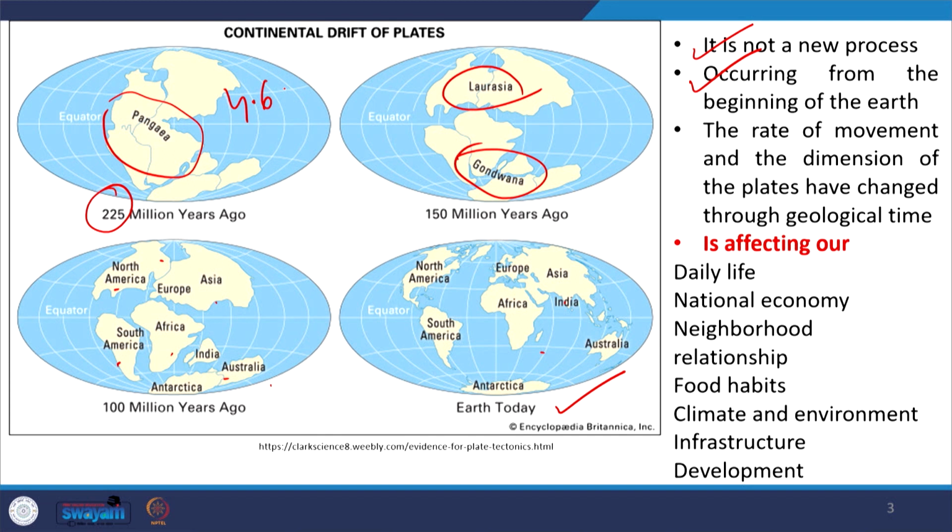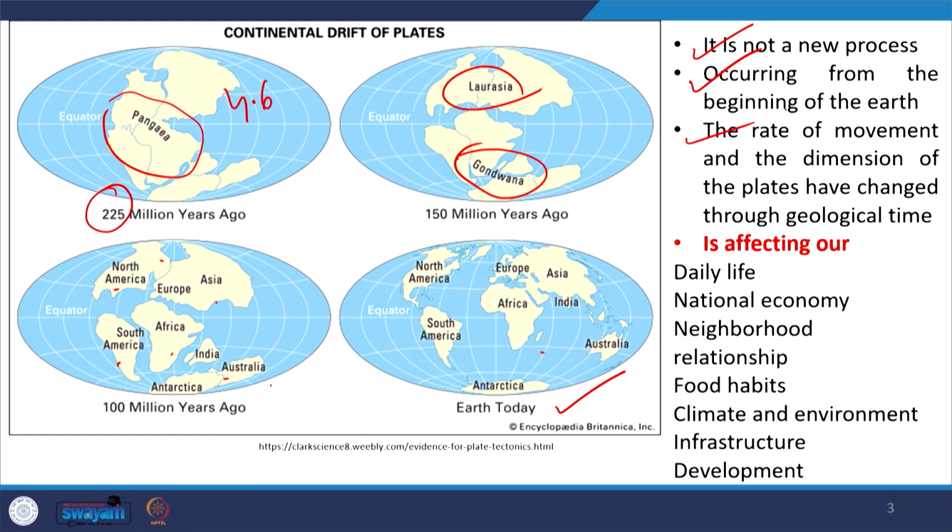So I want to say that plate tectonics is not a new process. Starting from 4.6 billion years, from the beginning of the earth up to now, the whole system is moving with respect to each other in different segments.